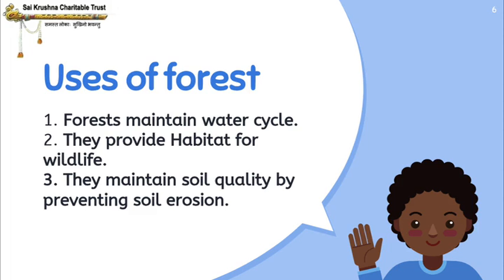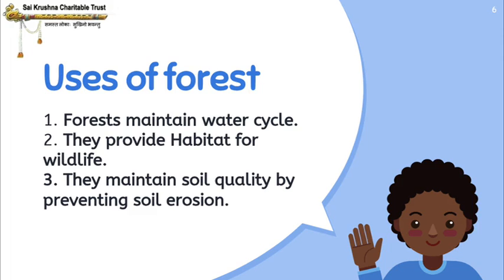So without forest, there is no rain. Forests are the basic thing for the rain to happen. If forests are not there, then you may not get proper rainfall, which results in what? You cannot grow crops properly. Without water, can you grow crops? No, right? So each and everything gets affected because of not maintaining the forest properly.